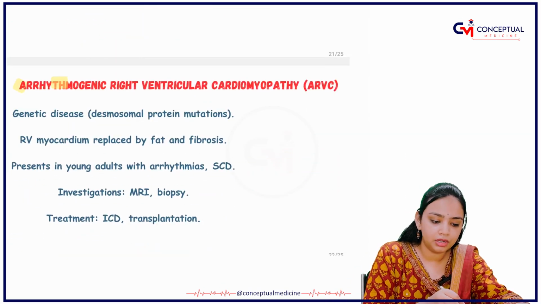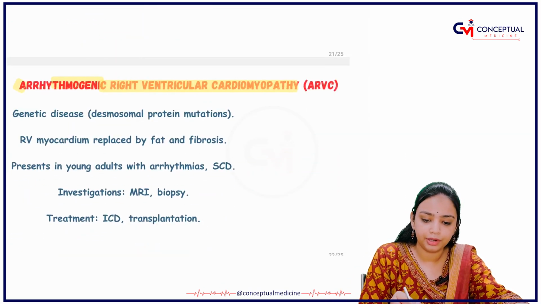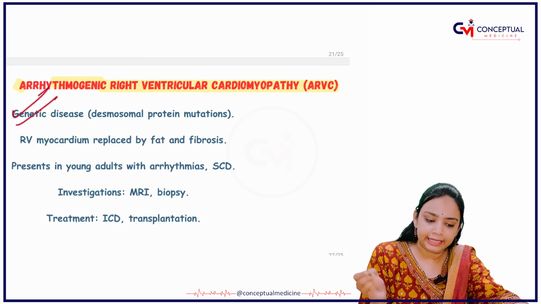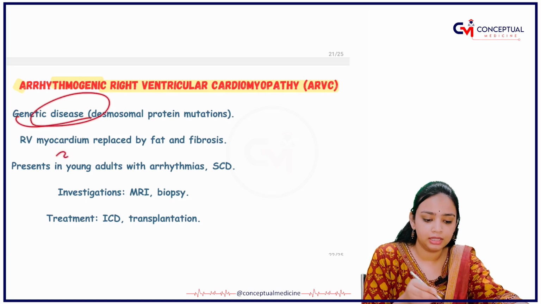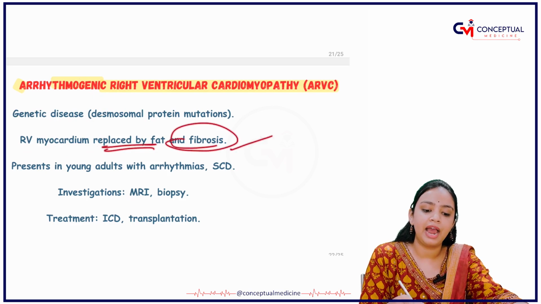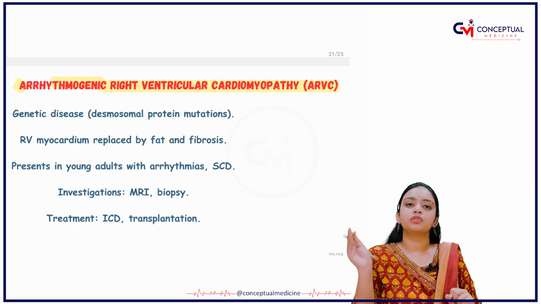Next that you have is arrhythmogenic right ventricular cardiomyopathy. So what is happening here? It is a genetic disease. In this, the right ventricular myocardium is basically replaced by fat and fibrosis. Fat and fibrosis replace it.